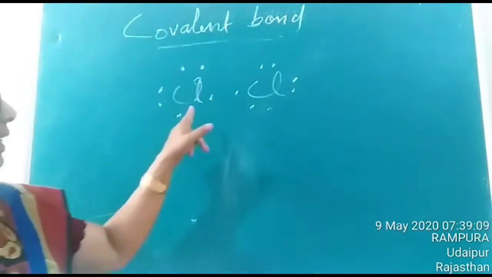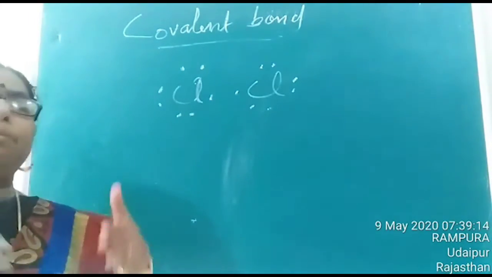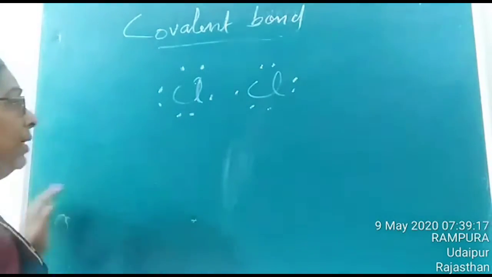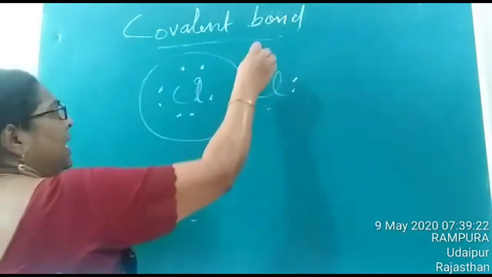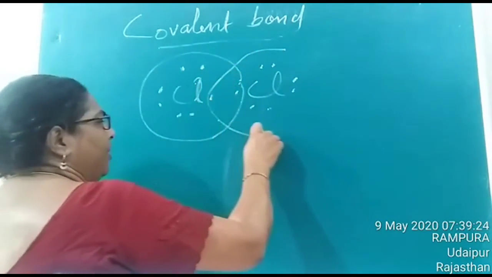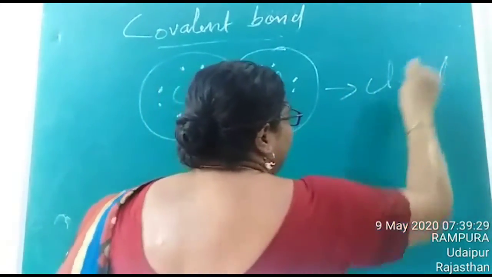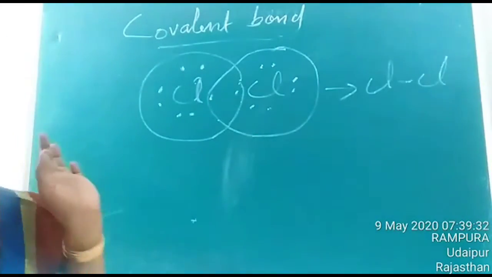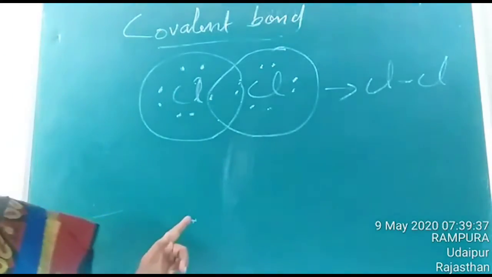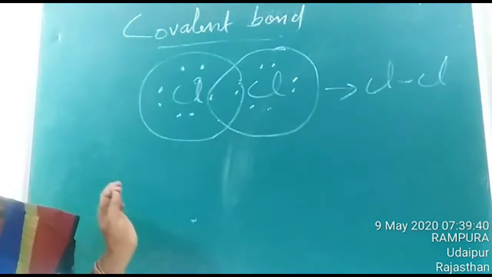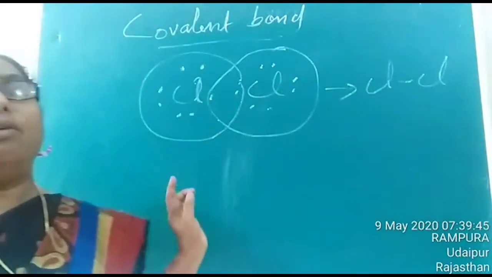Okay, children. So here we can see that in order to attain stability, both of these atoms try to share electrons. The first chlorine shares 1 electron from the second one, and the second one shares 1 electron from the first one. This type of bond, which is formed by sharing of electrons, is generally termed as a covalent bond. Is it clear? The type of bond formed by the sharing of a pair of electrons is specifically termed as a single covalent bond.